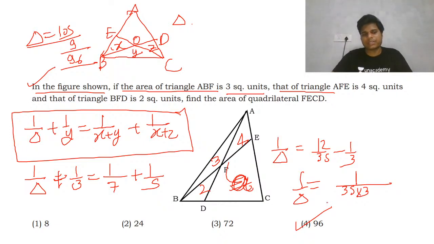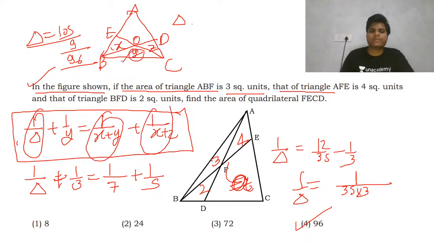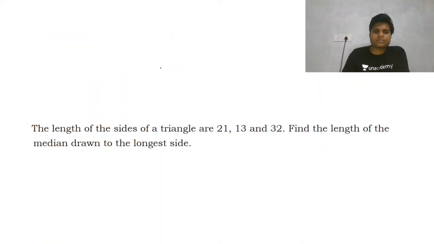You can remember this expression. That will not be a difficult task to remember. As I told you, you can take 1 by the complete area of the triangle, and then this common part. Okay, after that 1 upon x plus y, this one once, this one. Okay, so this way we will solve this question. Let's see the next one. Next question.